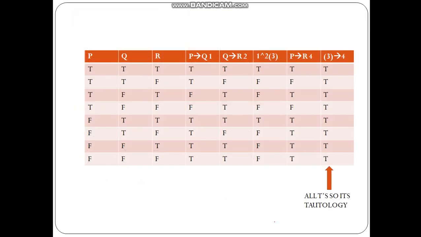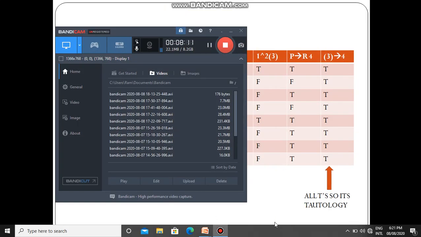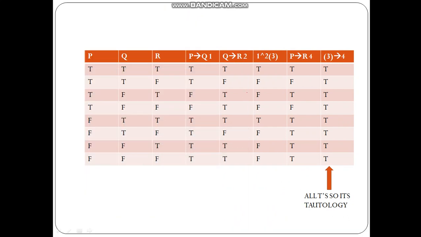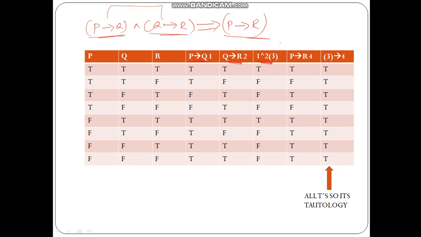Moving ahead, let us try to solve another example by constructing the truth table. Here I am doing it for this formula: P implies Q and Q implies R tautologically implies P implies R. P, Q, R are the three values. Then P implies Q is the first value that I am calculating here. Then Q implies R is the second value. Then this and this, that is 1 and 2, is to be calculated. And P implies R is calculated here.